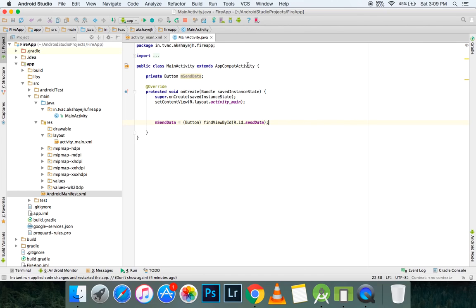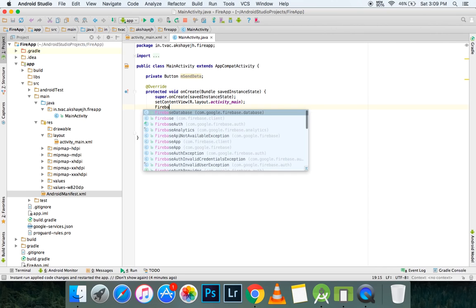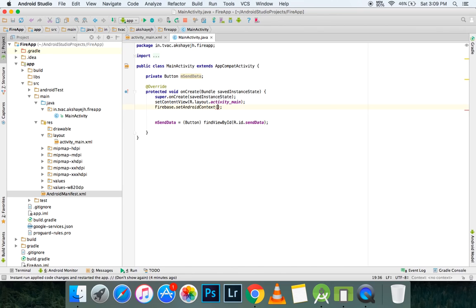Now the next thing that you want to do is, before working with Firebase, you need to set the context. You can do it by creating an extension class, but we're gonna do that later, because in this part we're gonna save some time, because the only function that we are working with is adding data to our Firebase. So first of all, the first thing you need to do is Firebase.setAndroidContext(this). Right now we are only working with one activity, so we can add it like this, but if you have many, the next thing that I'm going to be showing you in the later part.